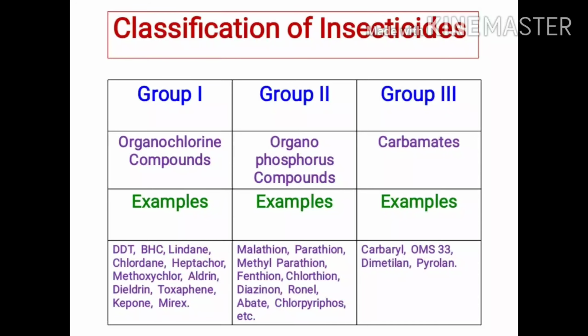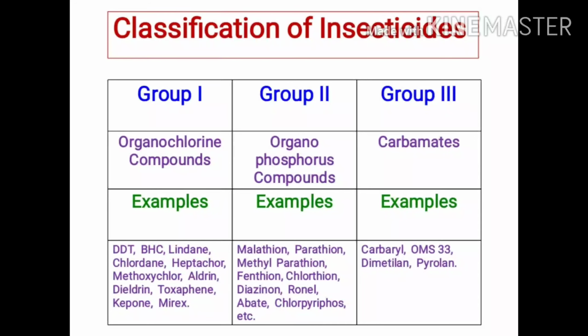Examples of organochlorine compounds include DDT, BHC, lindane, chlordane, heptachlor, methoxychlor, aldrin, dieldrin, toxaphene, kepone, and Mirex.